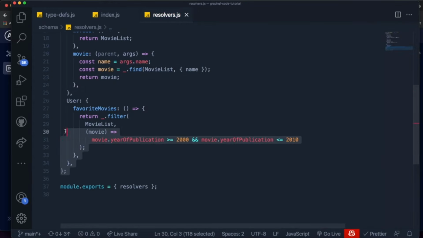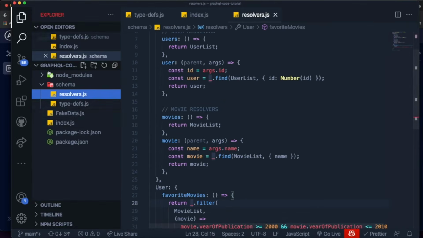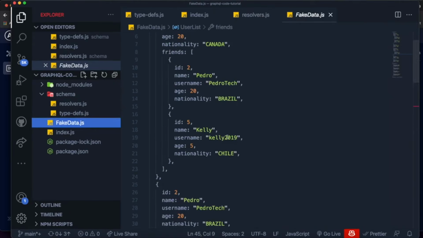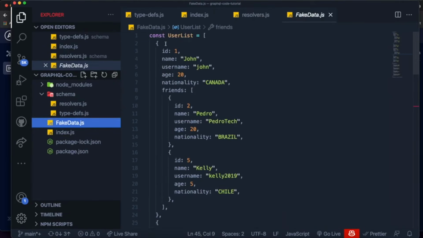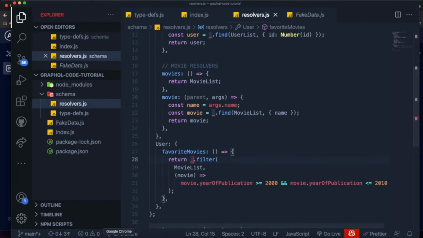You don't need to do this. I'm just doing this because I want to use it as an example. I'm only returning the list of movies between those years. We didn't specify anything related to movies inside of the user list in our fake data. Now look at what happens when I try to query for a user.